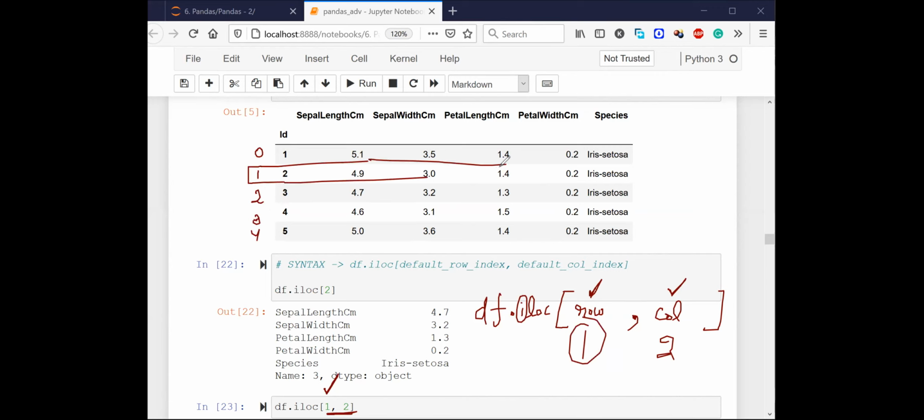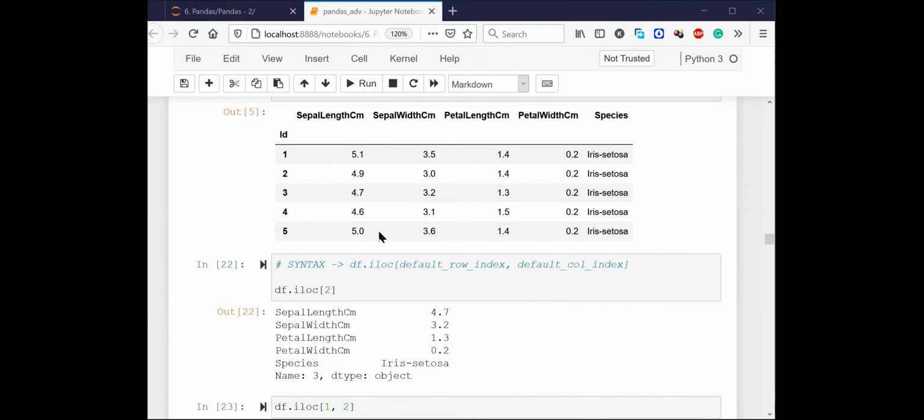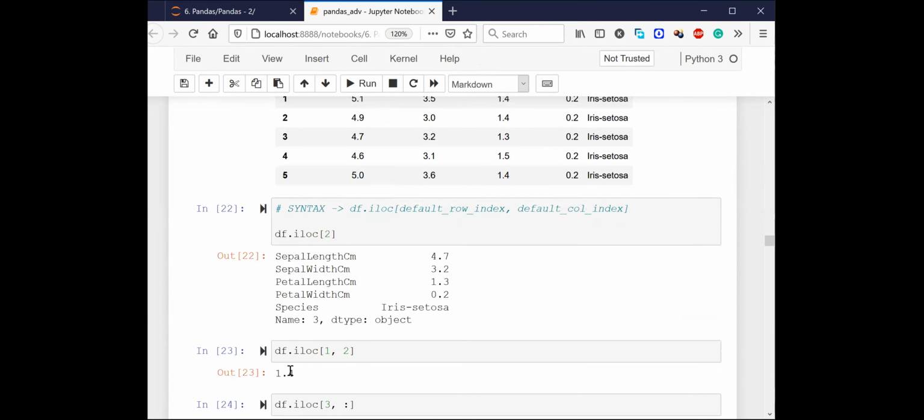And which column am I talking about? Can anyone tell me, is it going to be sepal width centimeter or petal length centimeter? Yes, it is petal length centimeter, right? Because this is 0, this is 1, this is 2. By default, the positional index for this column is 2. So this is the value that we are interested in, 1.4. Let's go down and see the output. See, the output is 1.4. Now, is it clear to everyone?